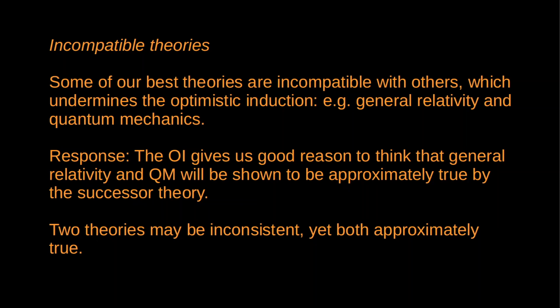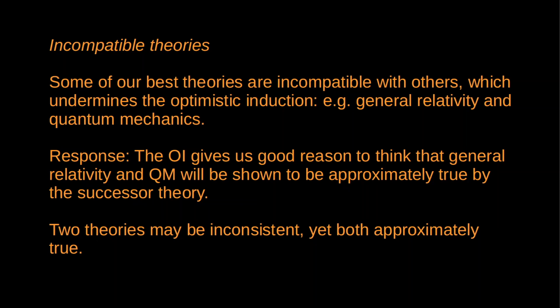Each of these theories is among the most empirically successful theories ever proposed. I mean, they are the most empirically successful theories ever proposed, I think. And yet they appear to be incompatible. And this undermines the inductive inference that they will be retained. In fact, it doesn't just undermine it. We know that they can't both be retained. It doesn't matter how strong the inductive argument is; they're inconsistent, so at least one must go.